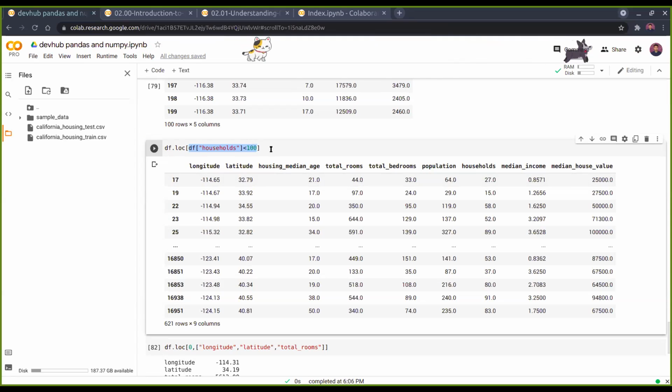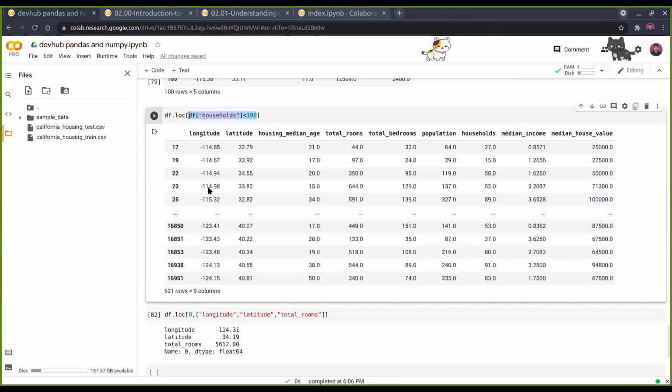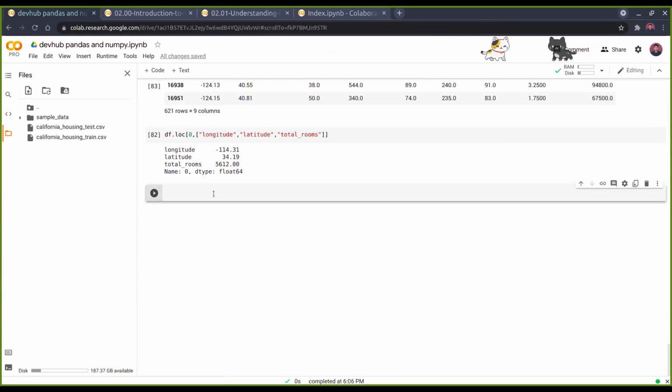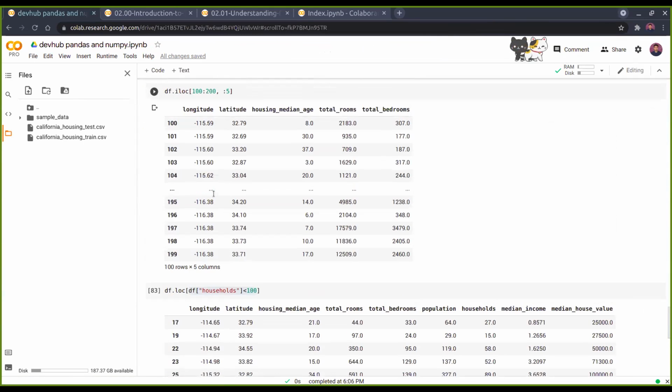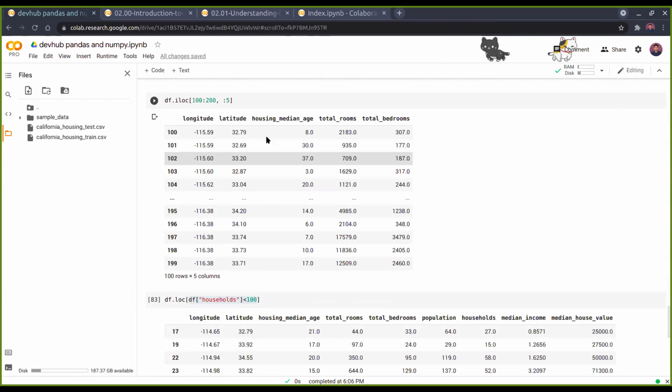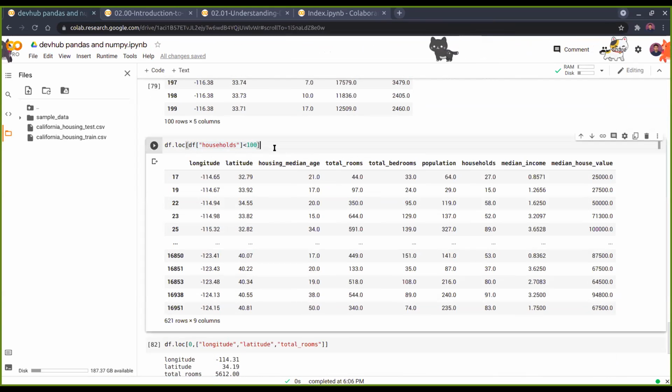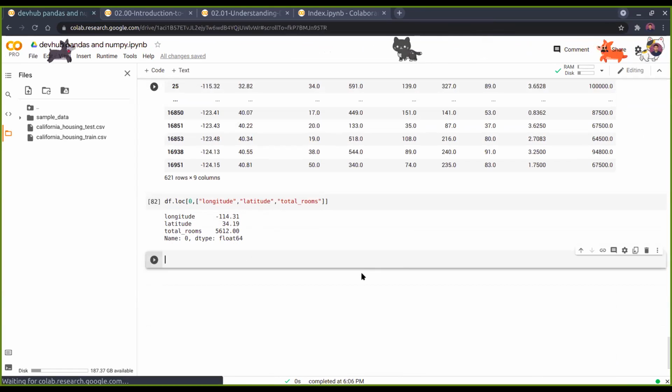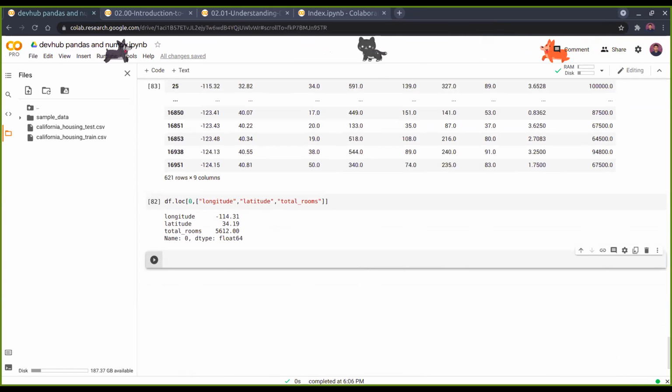It checks for every row what the value is, whether it is true or false. So for conditions it checks like that. It returns only those rows which have a households value less than 100. It gives the rows which have that particular given value. So it filters out based on the condition you mentioned.